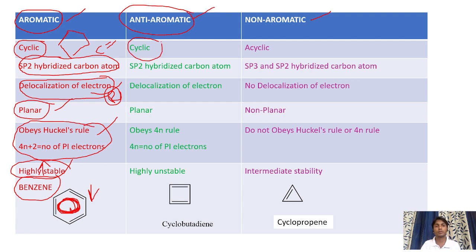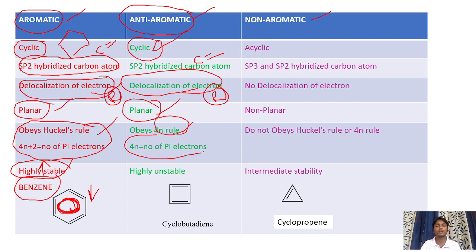Next, anti-aromatic compounds. Anti-aromatic compounds have a cyclic nature and sp2 hybridized carbon atoms, nothing but double bonded carbon atoms. Delocalization of electrons, nothing but resonance. The molecule also needs to exhibit resonance and planarity, so it should be in a planar structure. Next, the molecule needs to follow the 4n rule: 4n is equal to the number of pi electrons. The molecule is highly unstable. Anti-aromatic compounds are highly unstable. An example is cyclobutadiene.